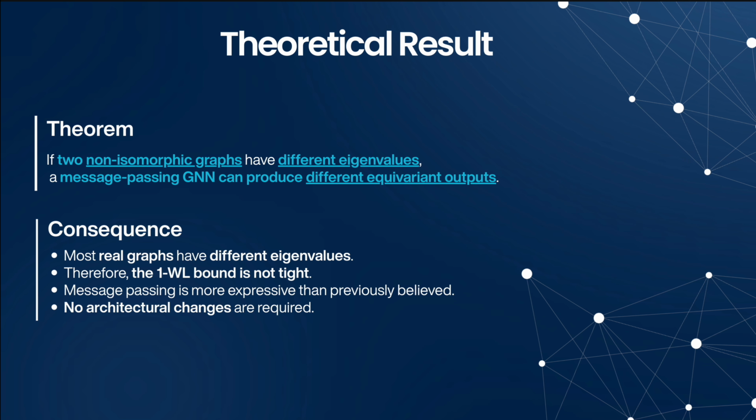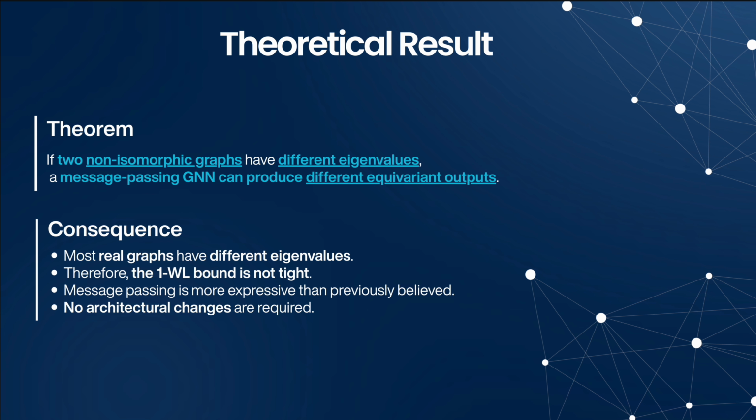This leads to the main theoretical result. If two non-isomorphic graphs have different eigenvalues, then there exists a message passing GNN that produces different equivariant outputs for them. Why is this significant? Because most real graphs have different eigenvalues, so this condition is not restrictive in practice. Therefore, the classical 1-WL bound is not tight.